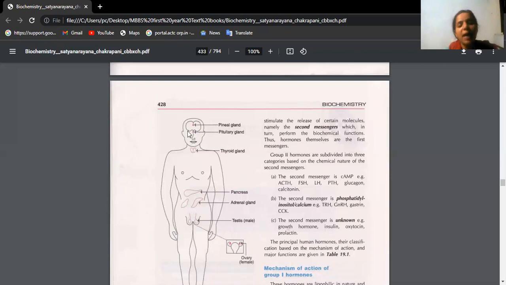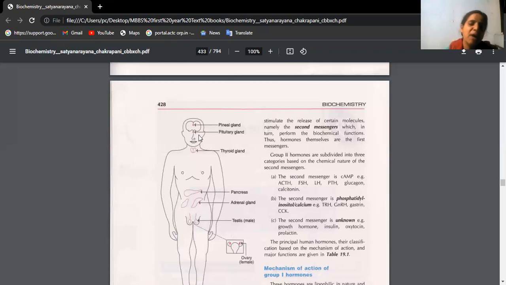For example, thyroid hormone releasing hormone comes from the hypothalamus. It goes and stimulates the anterior pituitary for the release of TSH, thyroid stimulating hormone. That hormone goes and stimulates the thyroid gland for the release of T3, T4. So that means the main seat where the hormones are controlled is the hypothalamus. Hypothalamus to pituitary, pituitary to the next endocrine gland from where the hormones are coming.